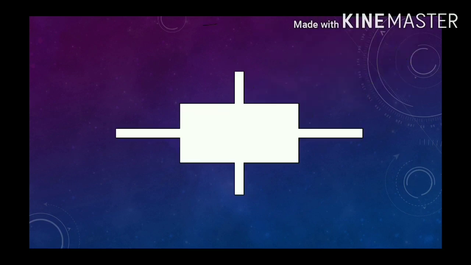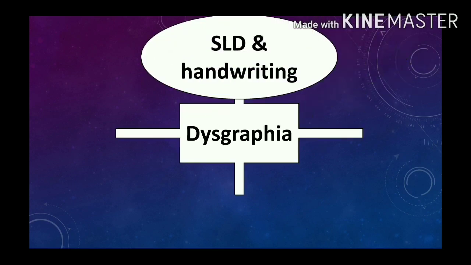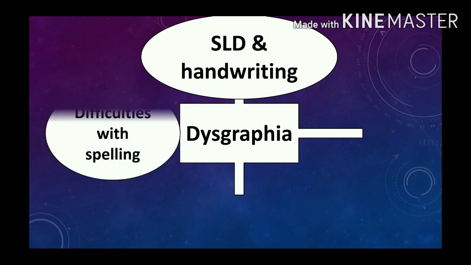So at the very basics, dysgraphia is actually an SLD and has to do with handwriting issues. What is SLD? Specific learning disability. Dysgraphia is a specific learning disability concerned with handwriting. In the previous videos we have talked about specific learning disability. I will leave the link of that video in the description below.